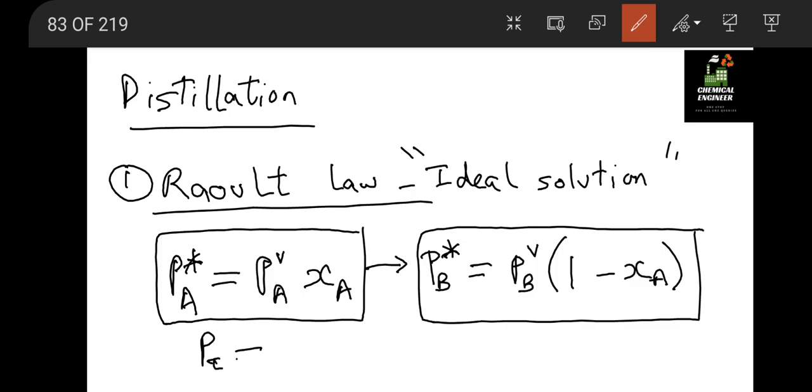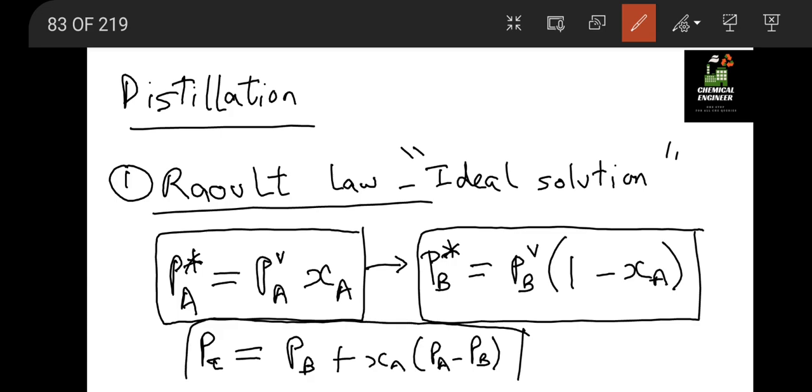So total pressure is given as PB plus XA into PA minus PB. How did we get this formula? From the above two formulas, total pressure is PA plus PB. So from that we get this formula.